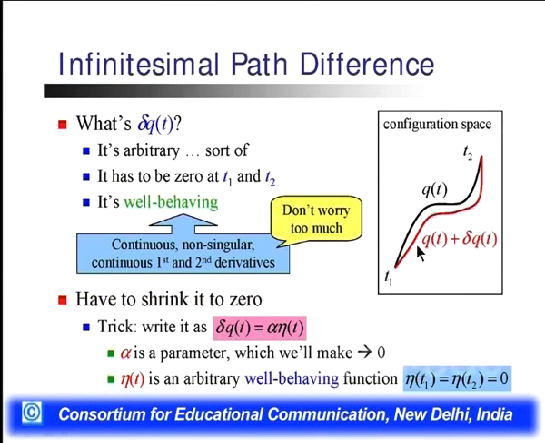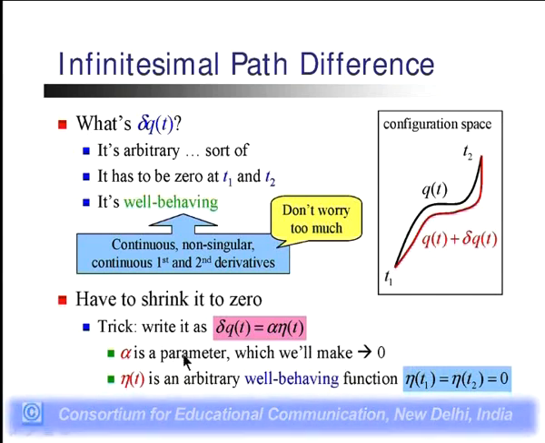It is arbitrary, and it has to be 0 at t1 and t2, and it is continuous, non-singular, with continuous first and second derivatives. That we will define later. First we know that this del q(t) defines the stationary value, and this will shrink to 0.